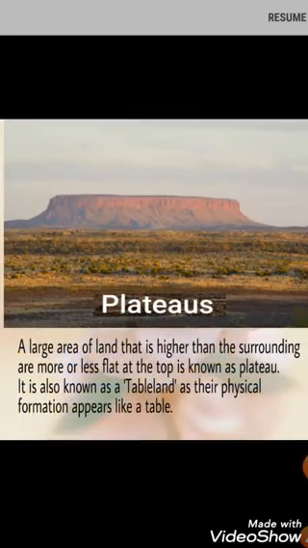Plateaus. A large area of land that is higher than the surrounding area and more or less flat at the top is known as a plateau. It is also known as a tableland, as the physical formation appears like a table. It is flat at the top and looks like a table, so that's why it is known as a tableland.